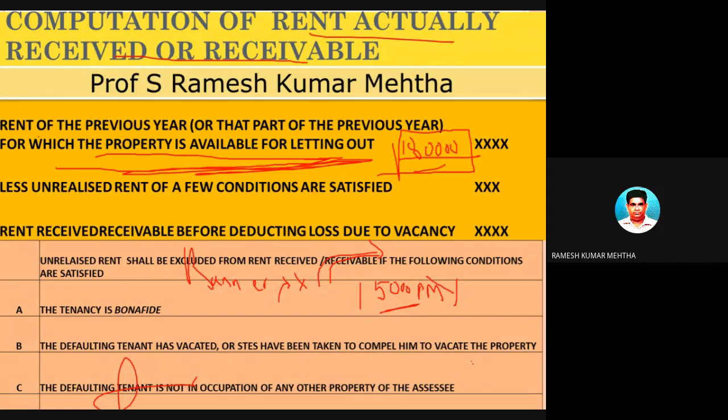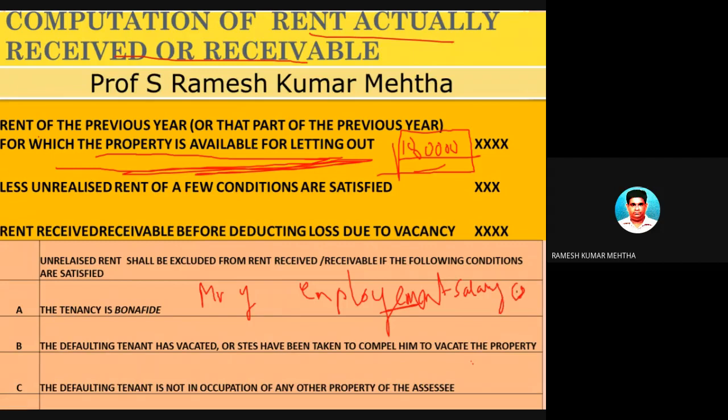Now Mr. Y, who is the tenant, had some employment problem because he lost his job and he could not get salary for 2 months, and that's the reason why he was not able to pay 2 months rent to the owner. It happens.